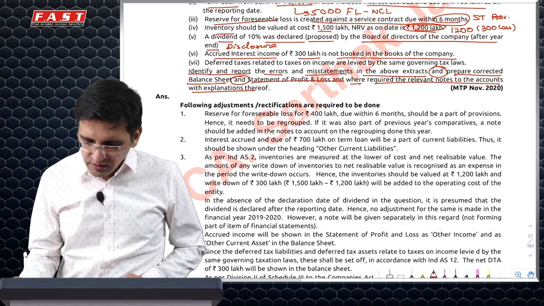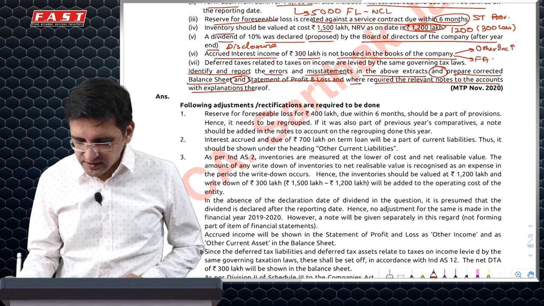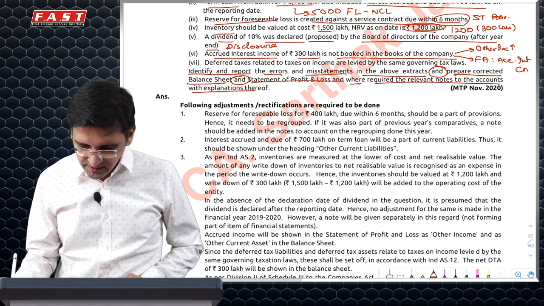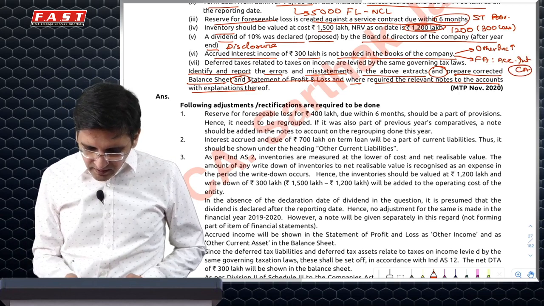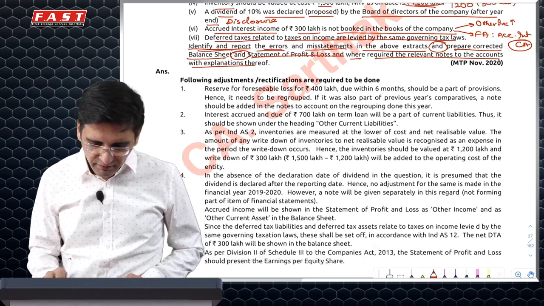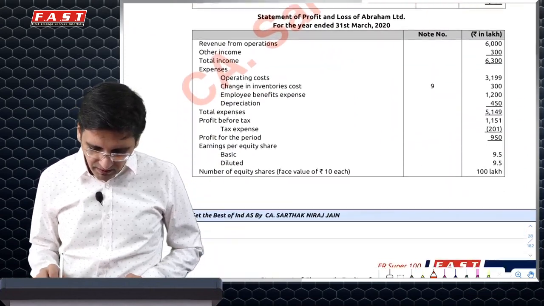300 not booked, so you will have to do two things. P&L other income will have to be increased and then you will normally increase financial assets. Accrued interest treated as current asset. Deferred tax related to same law, so netted off. Identify and report the errors. You'll have to report it like this as in adjustments. And then you'll have to prepare the balance sheet and P&L.